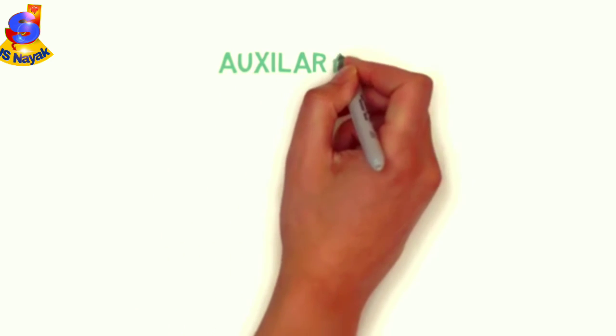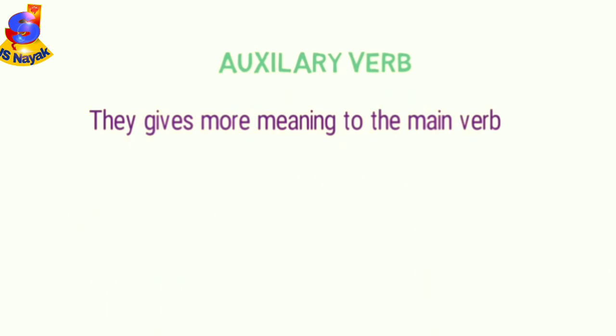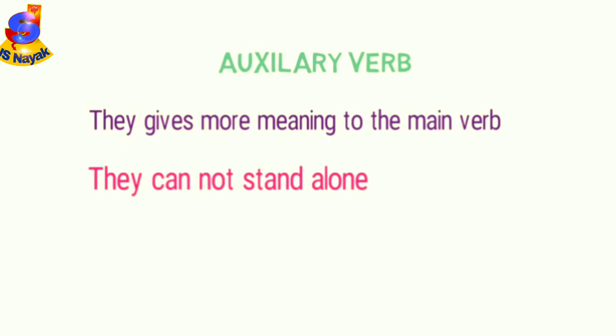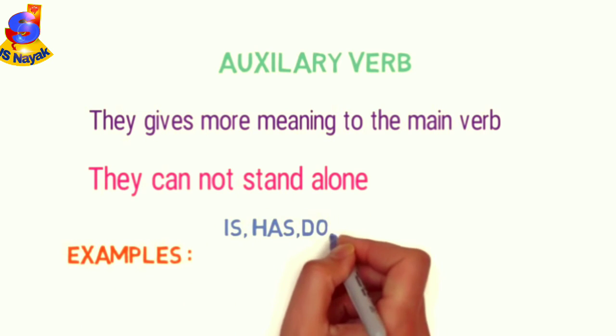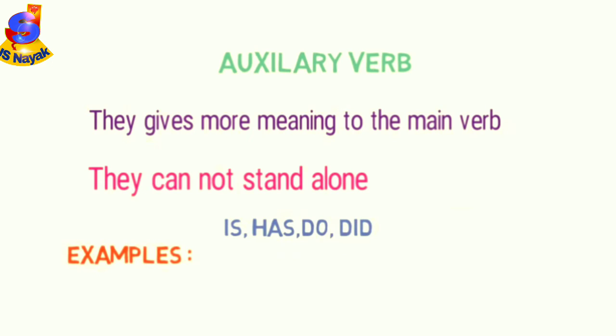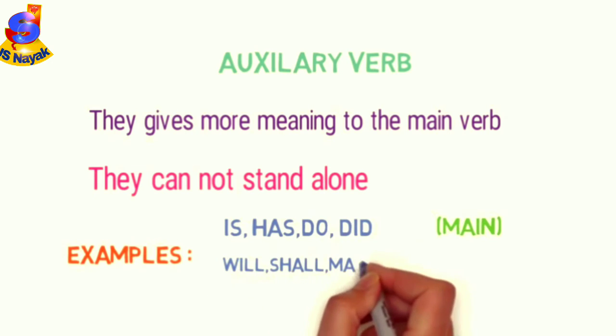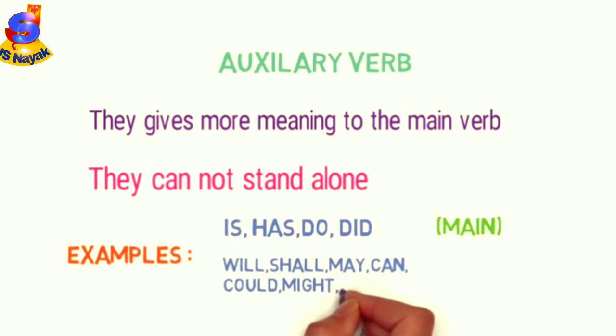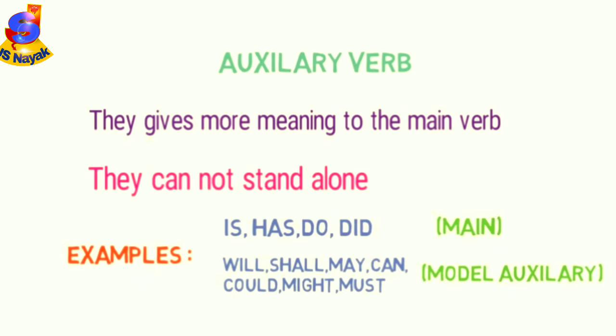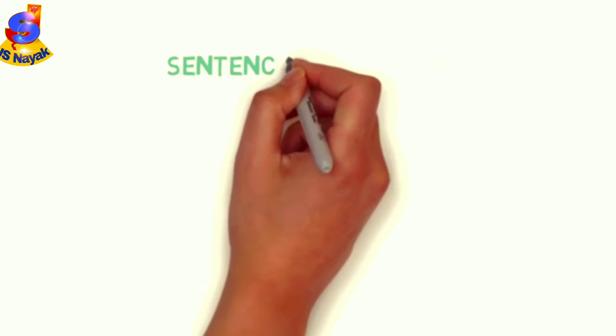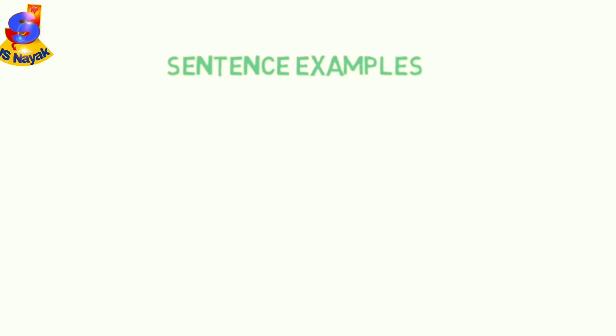Now, let's look into auxiliary verbs or helping verbs. They give more meaning to the main verb. They cannot stand alone, which means they require a main verb for their existence. Examples of them are is, has, do, did. These are referred to as primary helping verbs, and will, shall, may, can, could, might, must. These are called modal auxiliary verbs.